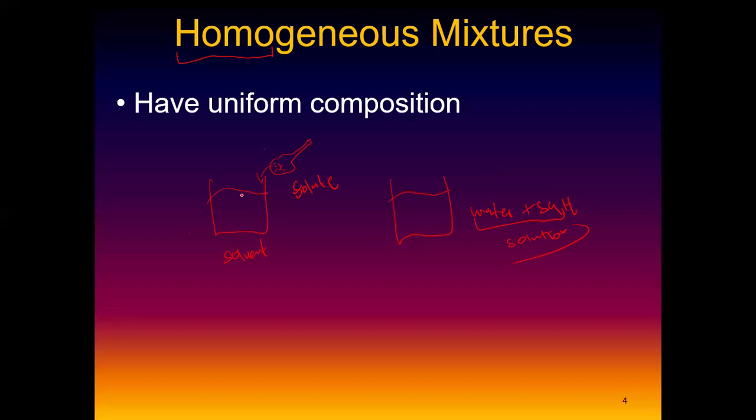Why? Because of that uniform composition. You see, with water and salt, you won't be able to see the salt. You just think it's water. You're going to say, oh, this is water, there's no salt. How do you know it's salt? Unless you taste it. You're going to spit it out of your mouth because it's salty. This water is salty. That's when you realize, oh, this is a mixture. But what type of mixture? Homogeneous mixture.